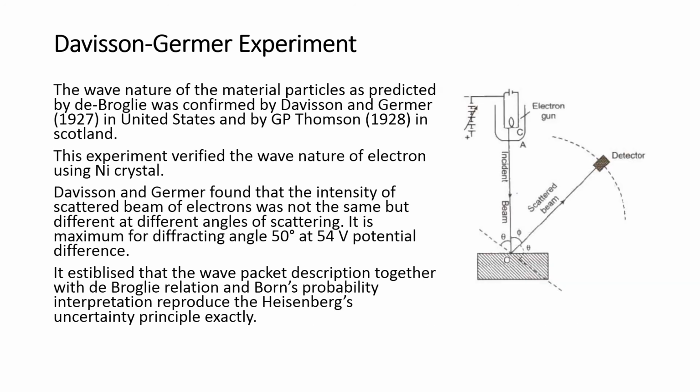The Davisson-Germer experiment established the de Broglie relations. This experiment verified the wave nature of the electron using a nickel crystal. Davisson and Germer found that the intensity of the scattered electron beam was not the same for different angles of scattering. The maximum diffraction occurs at an angle of 50 degrees and 54 volt potential difference. It established that the wave packet description, together with the de Broglie relation and Born's probability interpretation, reproduces Heisenberg's uncertainty principle exactly.